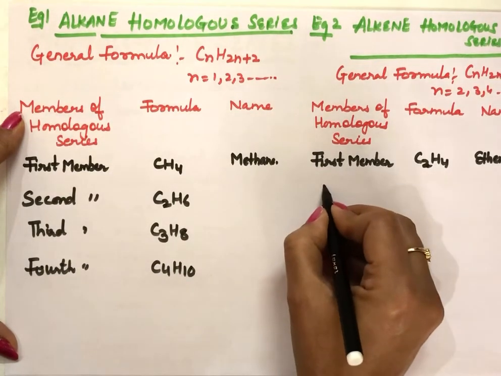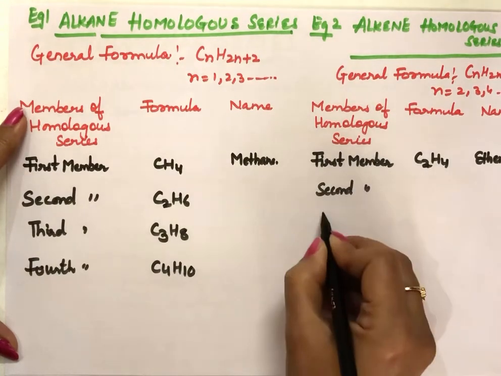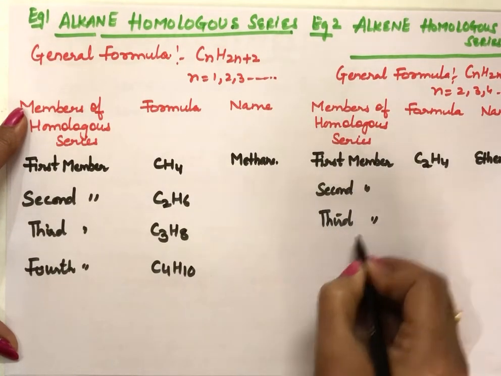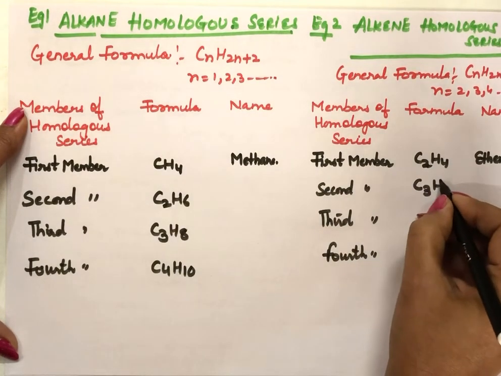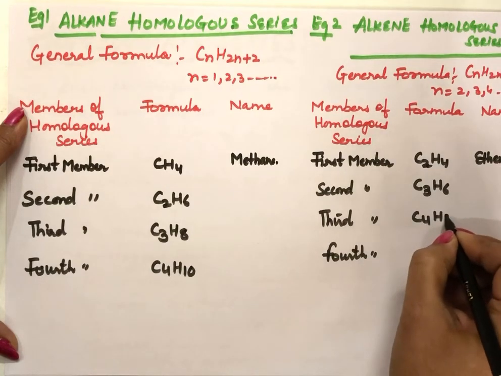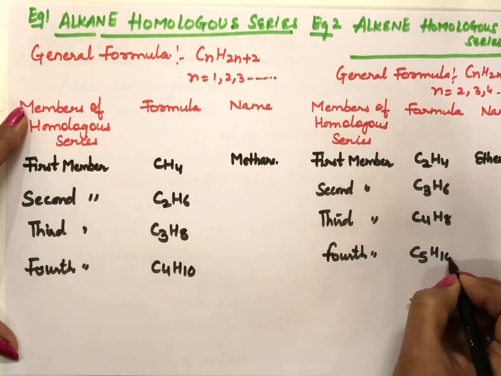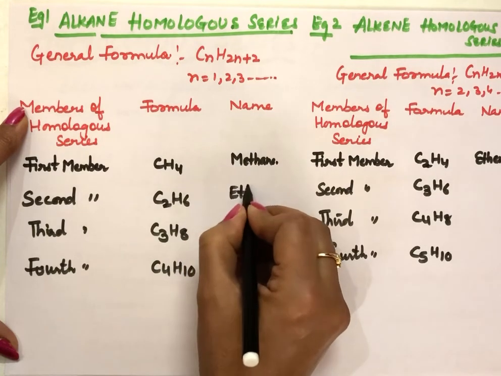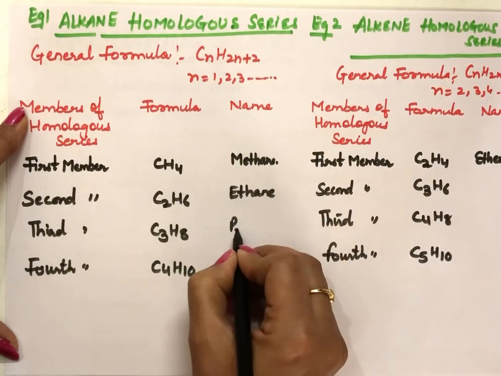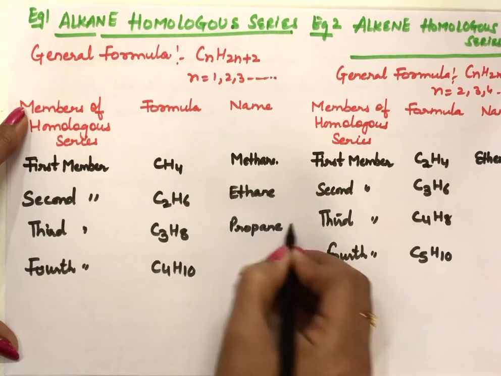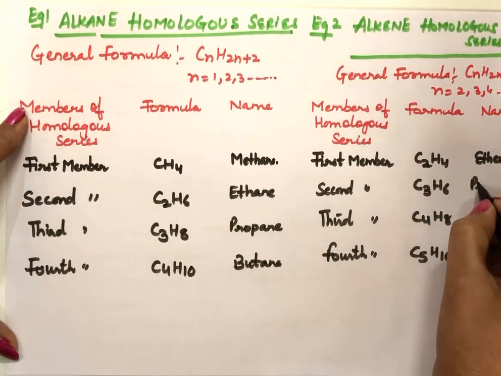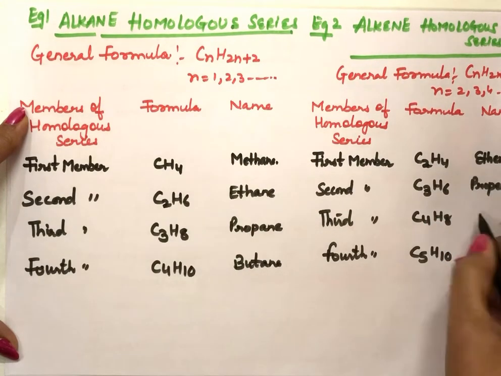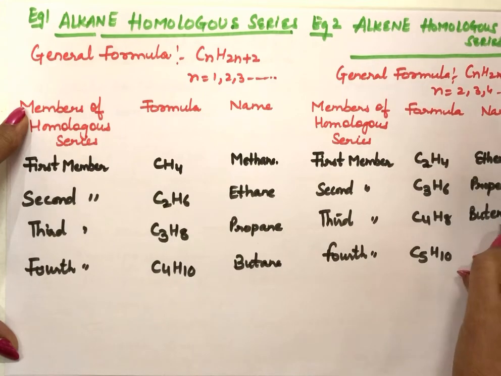So I'm writing 4 members. Similarly here, second member, third member, fourth member. This is C3H6, C4H8, C5H10. Now names, this one is ethane, 3 carbon atom is propane, 4 carbon atom is butane, 3 carbon atom is propene, 4 carbon atom butene, 5 carbon atom is pentene.